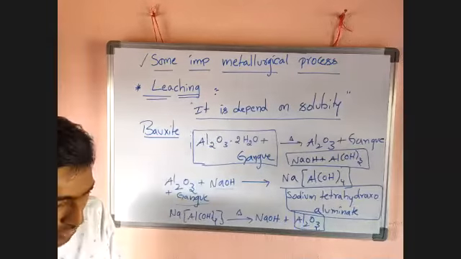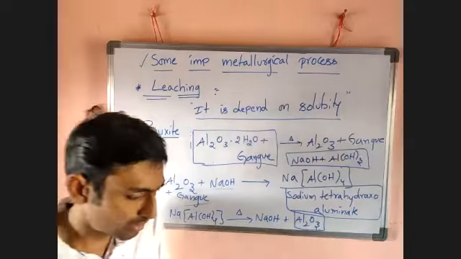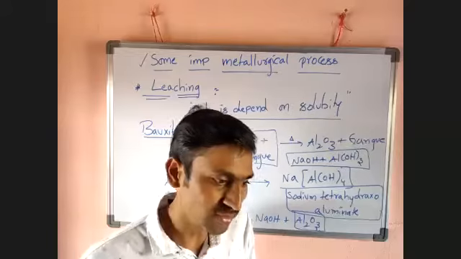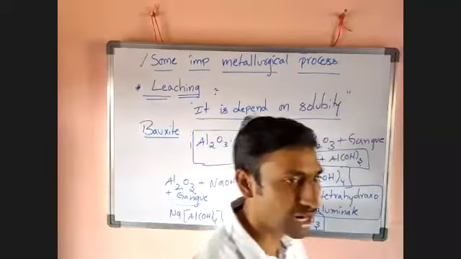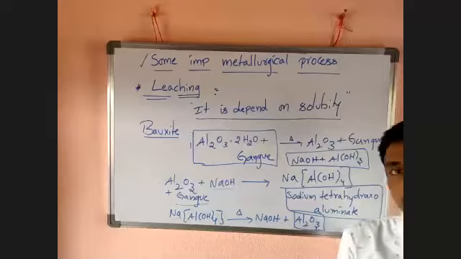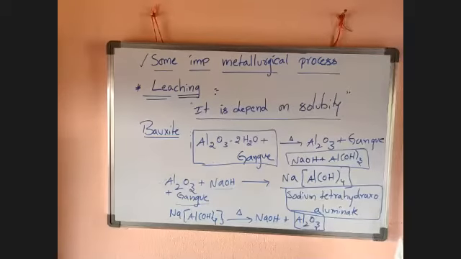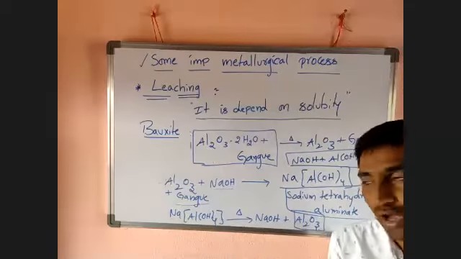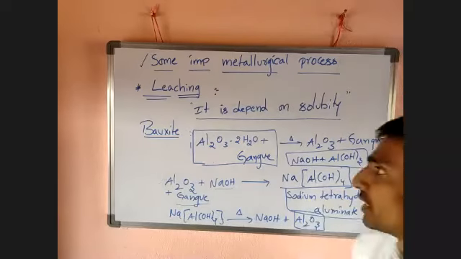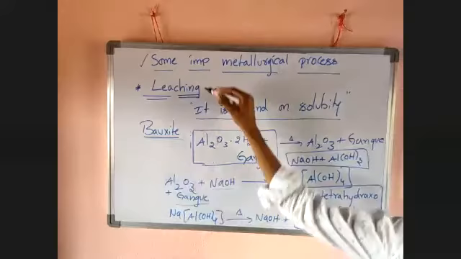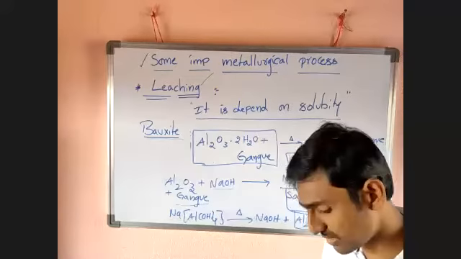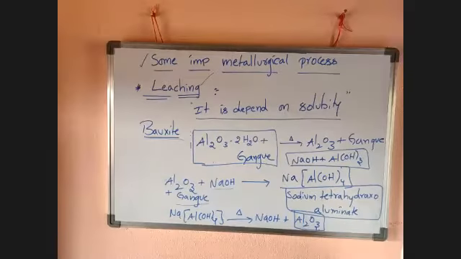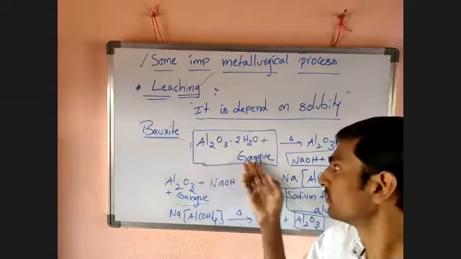If gangue is soluble in a solvent or the ore is soluble in a solvent, any one, not two, any one that is soluble in a suitable solvent, this technique is used for concentration of ore. Particularly here, bauxite is purified by using a leaching process. The formula of bauxite is Al2O3·2H2O, obtained along with gangue.